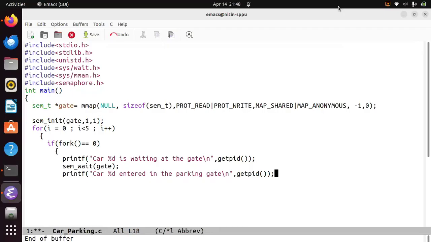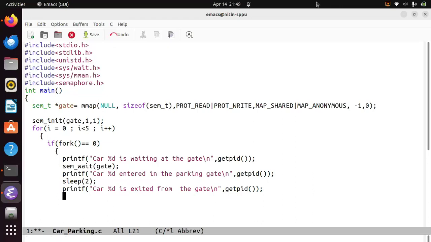Correct. Now we'll ask it to simulate the operation, so that's why we'll have sleep for 2. Then again printf car %d exited from the gate. Correct. Again getpid.